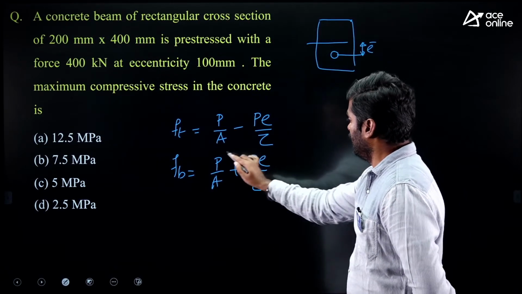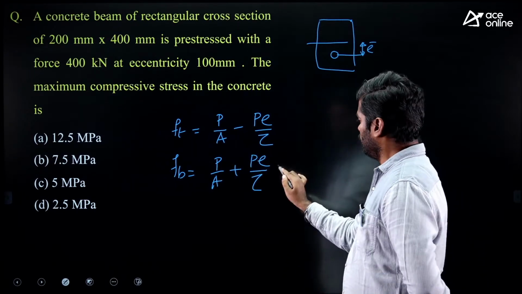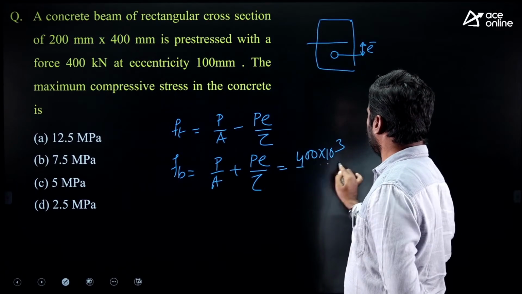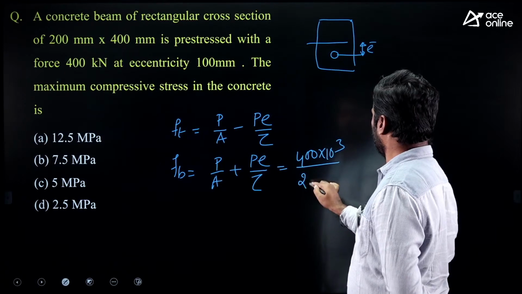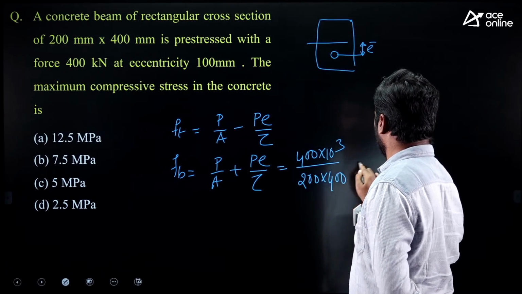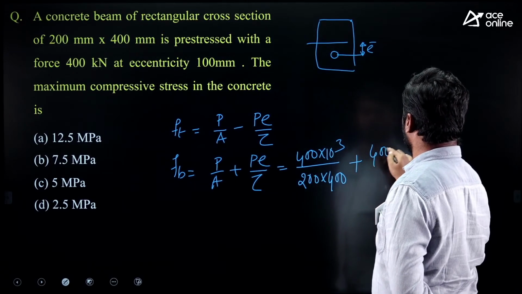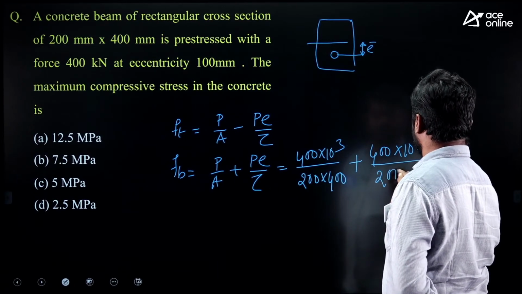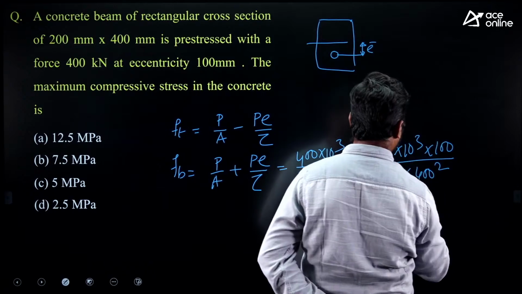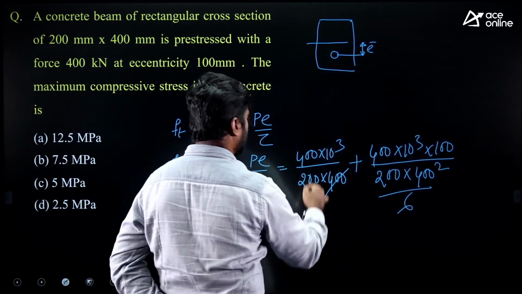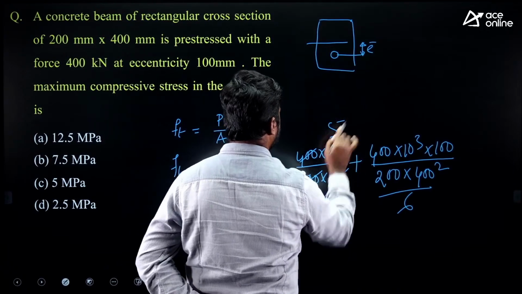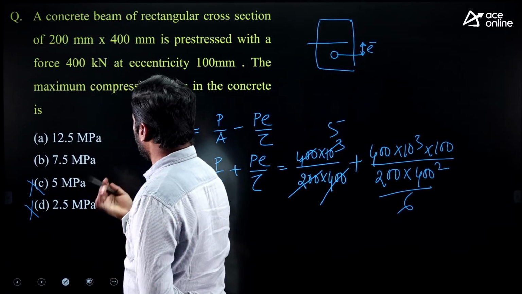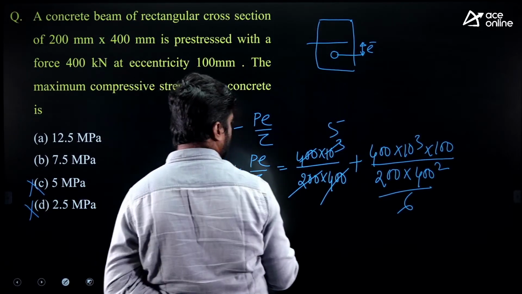They are asking maximum stress. Maximum we can get from plus sign. So P is here 400 kilonewton. We can write 400 into 10 cube upon area 200 by 400 plus 400 into 10 cube into eccentricity will be 100 upon Z is 200 into 400 square upon 6. Simplify, 400 gone, 200 ones are 200 fives are. Answer should be more than 5. Option D wrong, option C wrong. Maybe B is correct or A is correct.